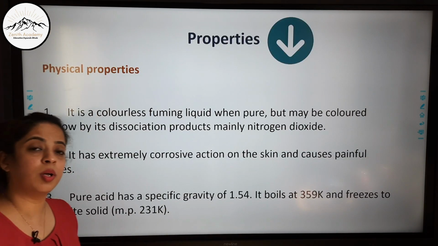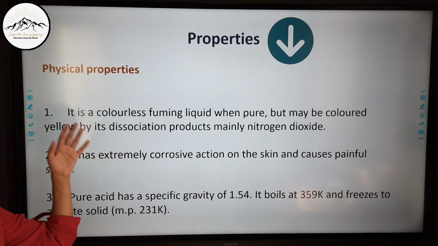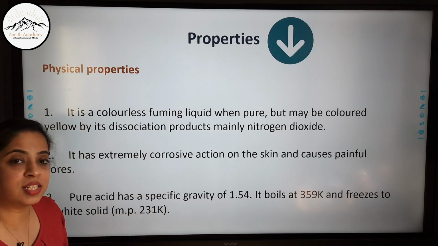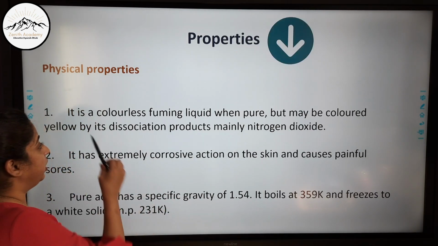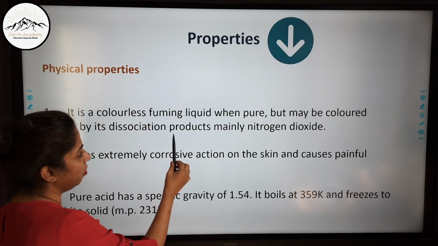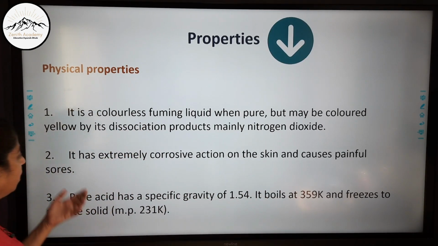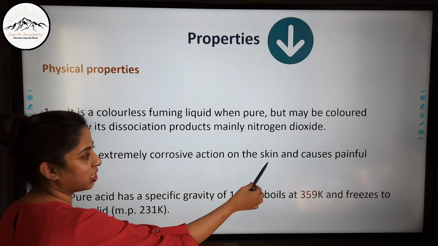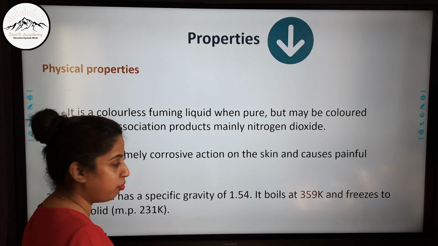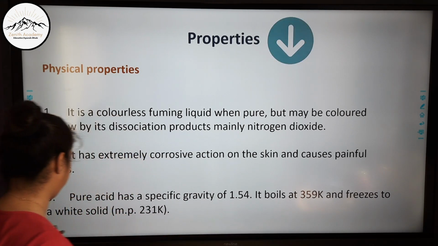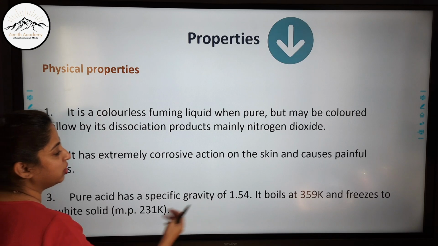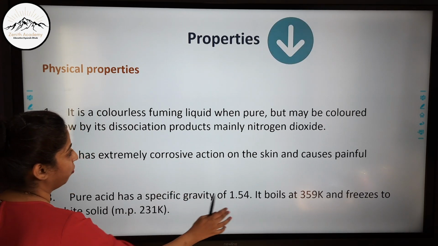Now let us talk about the properties of nitric acid. Students, remember that physical properties are not asked, only chemical properties are asked, but we should know certain properties. That is why I have taken it up here. It is a colorless fuming liquid when pure, but may be colored yellow by its dissociation products, mainly nitrogen dioxide. It has extremely corrosive action on the skin and causes painful sores. Pure acid has a specific gravity of 1.54. It boils at 359 Kelvin and freezes to a white solid whose melting point is 231 Kelvin. These numbers you need not remember, I am just giving them for information.